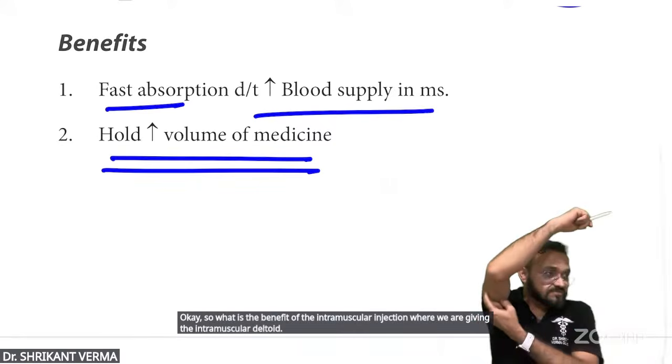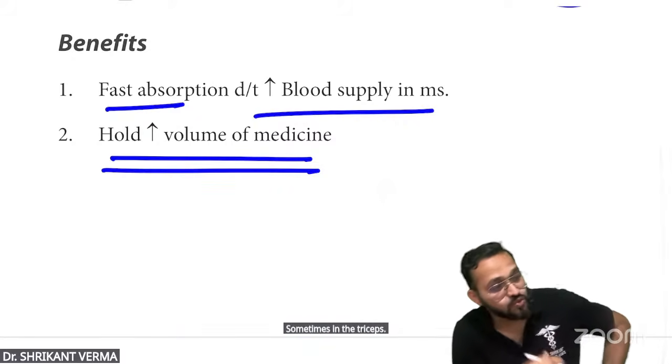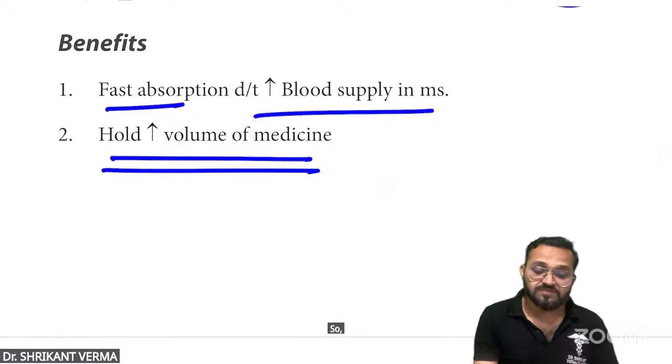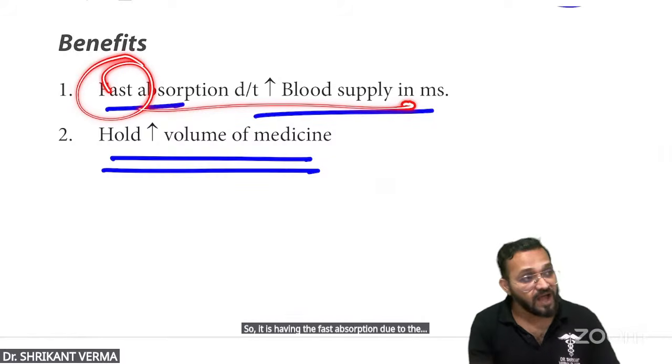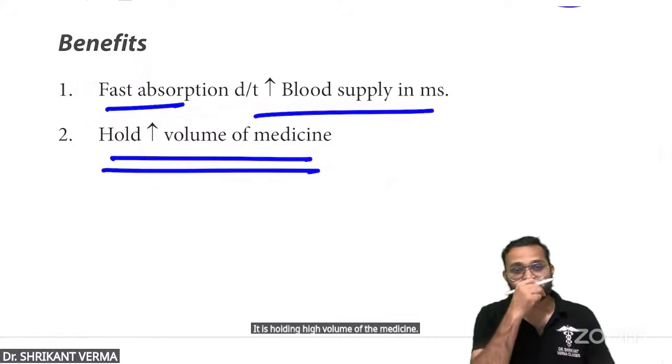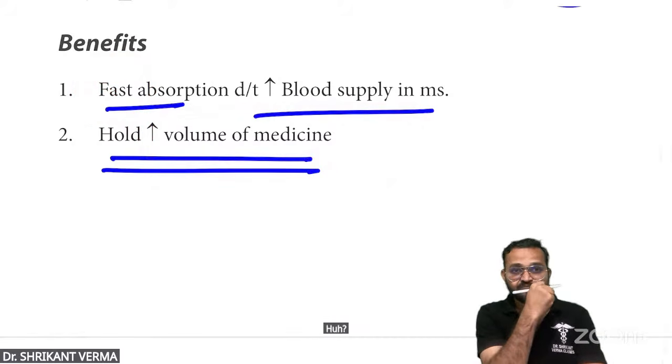Deltoid, sometimes the triceps, the gluteus medius, the thigh, vastus lateralis. It has fast absorption due to the high blood supply in the muscle, and it can hold a high volume of medicine.